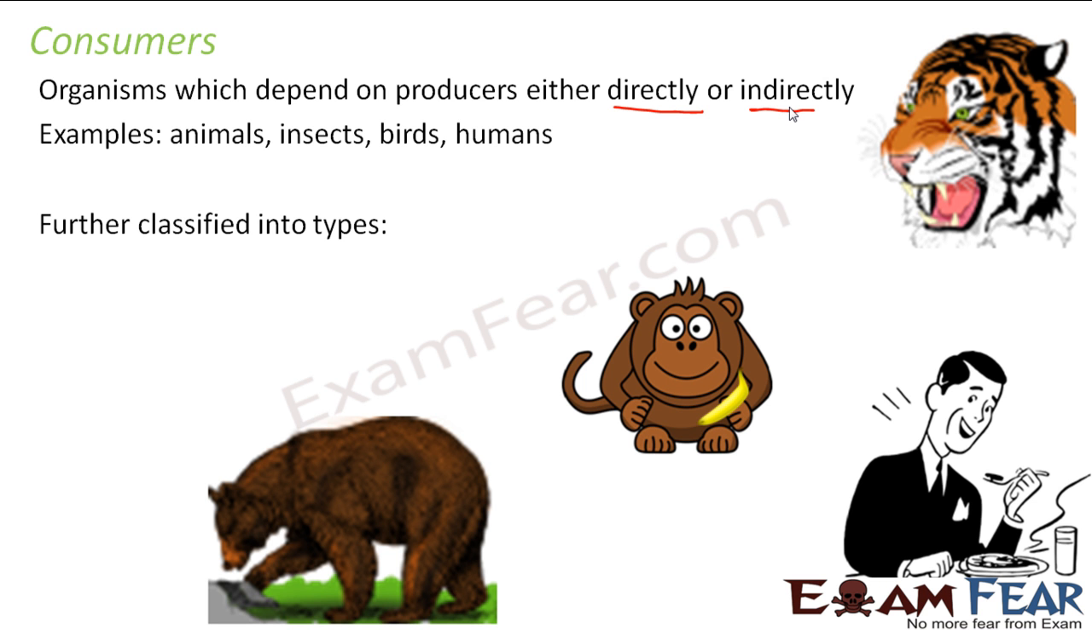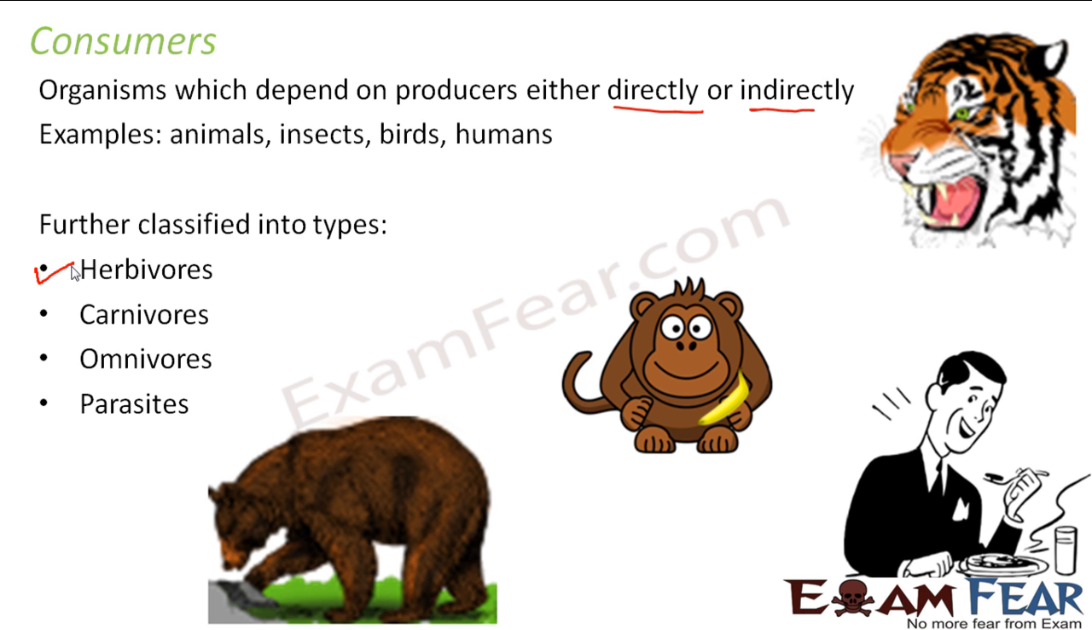Now in these consumers, again we have a variety of animals. So that is why a further classification was done, because as I said, here you see that there are two things. Some animals will depend directly on plants, whereas some animals will depend indirectly. So based on the way animals are dependent on plants for their food, they were further classified into 4 types. The first type was herbivores, next carnivores, then omnivores, and finally parasites. So these are the 4 types of consumers.